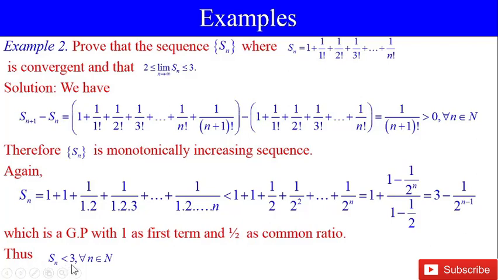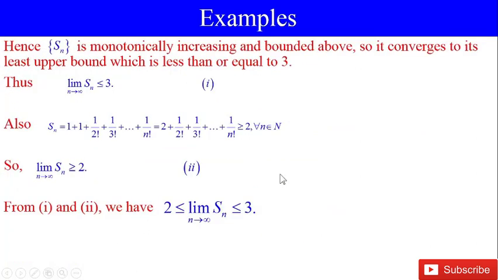Thus, Sn is less than 3 for all n belongs to N. Hence, Sn is monotonically increasing and bounded above, so it converges to its least upper bound, which is less than or equal to 3. Thus, limit n tends to infinity Sn is less than or equal to 3.